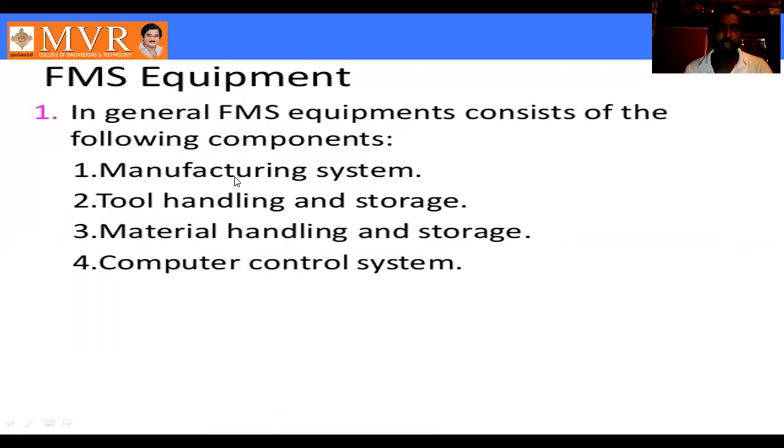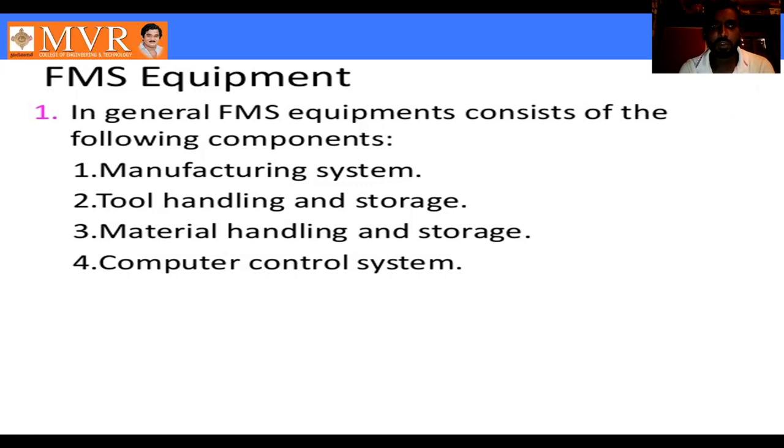The first one is the manufacturing system. The manufacturing system consists of CNC machine tools. In CNC machine tools, we use horizontal and vertical machine tools to perform the operations. We have these two types, horizontal and vertical, and by using them we complete the manufacturing. That is called the manufacturing system.